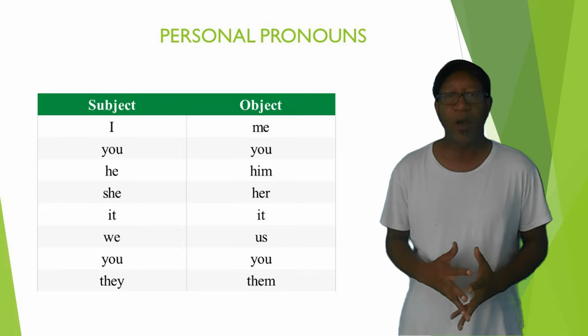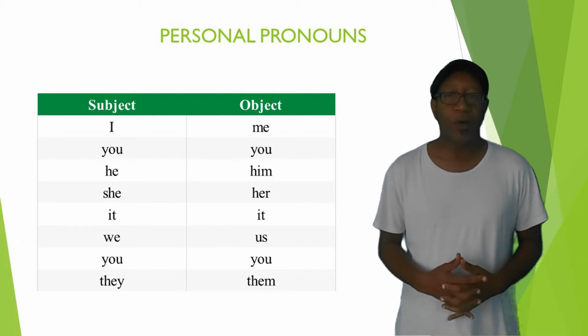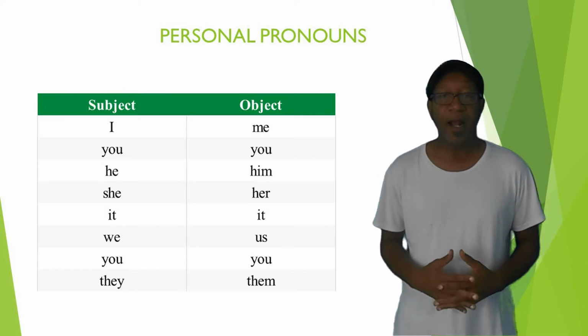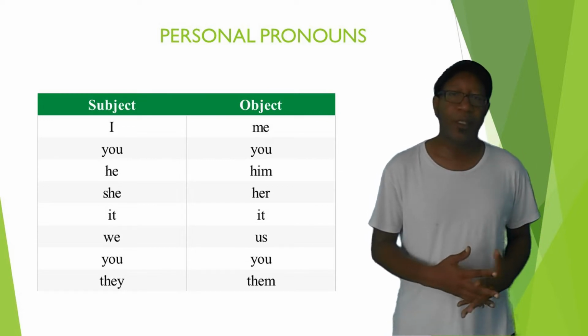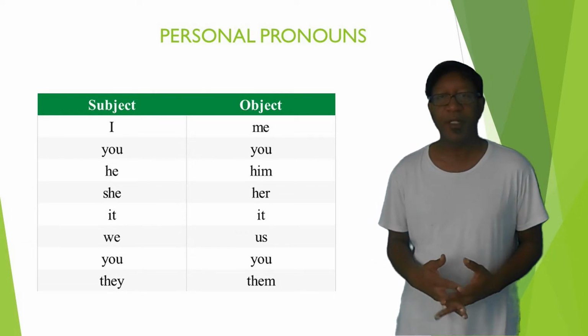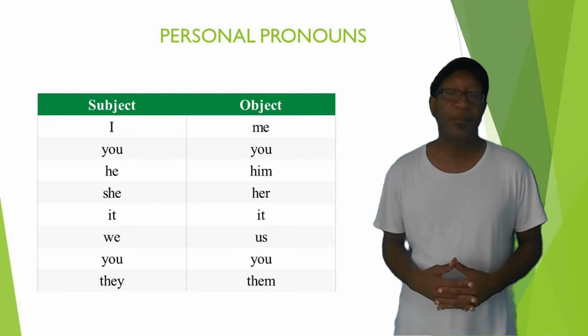Hi people, I hope you're doing fine. Today in our class we will talk about personal pronouns. And here I bring you two lists, one of the personal pronouns as a subject and the other the personal pronouns as object.